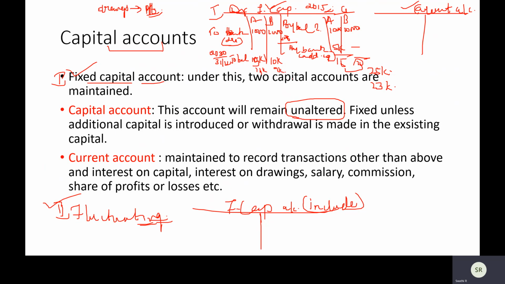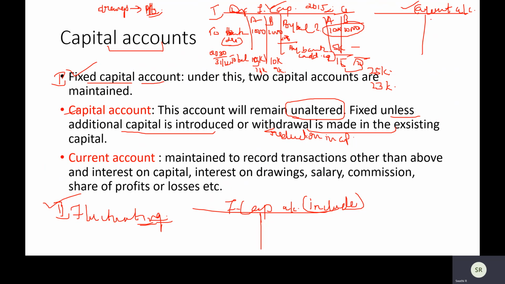Anytime, understand, a fixed capital account will not generally change. It will be 10,000. If you have not made any difference, it will be 10,000 throughout till the end of business. That is why we call it fixed capital. What are the only two scenarios where your fixed capital will change? Unless additional capital is introduced or a withdrawal is made for reduction in capital. This is addition in capital. Withdrawal is termed not drawings, it's basically called reduction in capital, so that you won't get confused. Reduction in capital is made from existing capital.